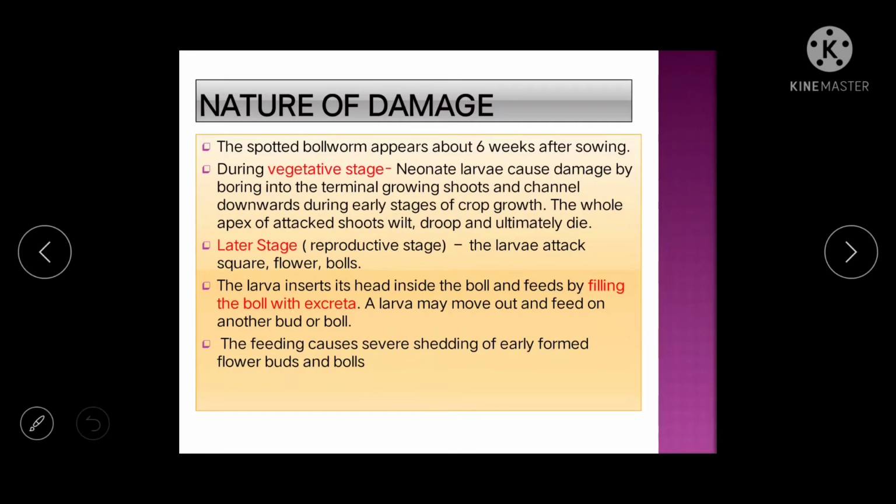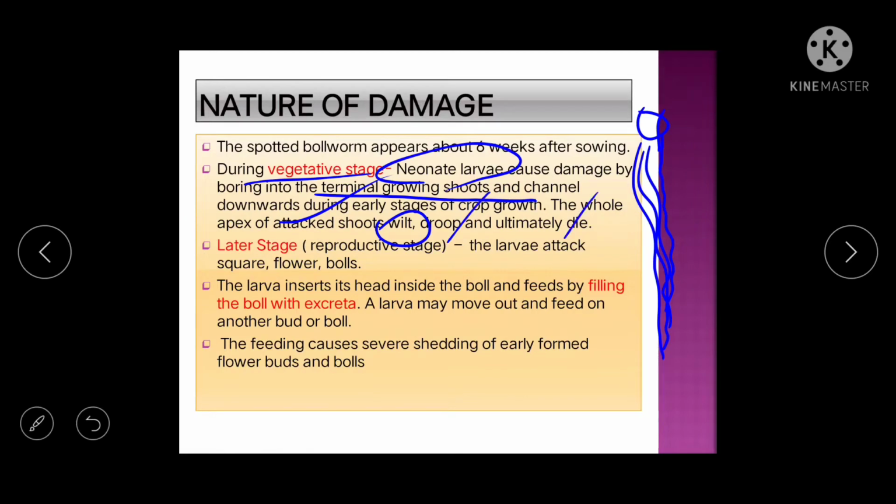The nature of damage. During the vegetative stage, the neonate larva causes damage by boring into the terminal growing shoots. Neonate means early instar larva. Those larvae will bore the terminal growing shoot, and once they are boring in the terminal growing shoot, they will feed by crawling downwards. The whole apex of attacked shoots will wilt. So wherever they attack, the shoot will wilt, drop, and ultimately die.